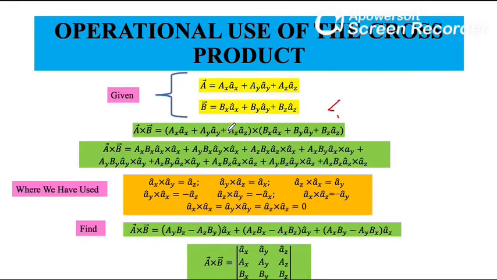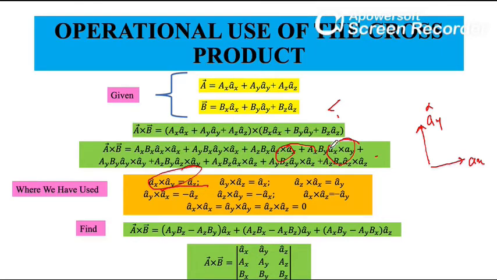Expanding the cross product gives a sum of 9 similar cross products, each involving two unit vectors. If the definition of the cross product is applied to the unit vectors ax and ay, we find ax cross ay is equal to az, for each vector has unit magnitude.